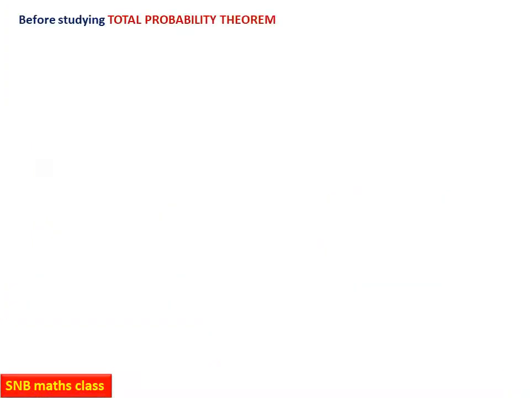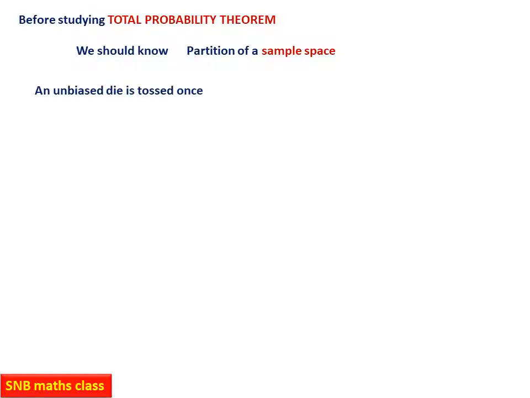Now, before proceeding further, we have to understand one concept called partition. So we should know the meaning of partition of a sample space. Let us try to understand this with a very simple example. Say an unbiased die is tossed once. So S will be equal to {1, 2, 3, 4, 5, 6}.